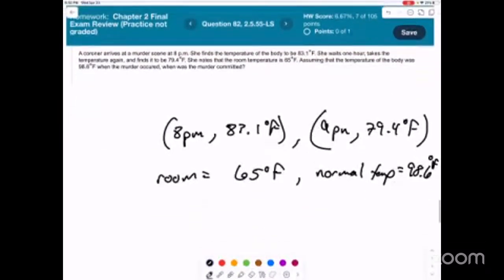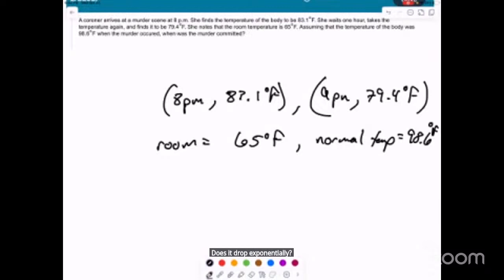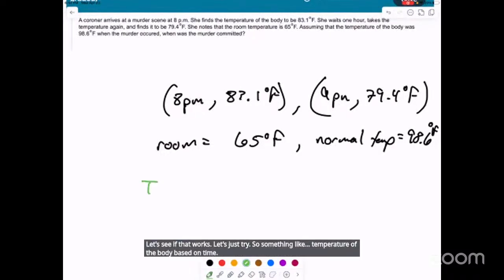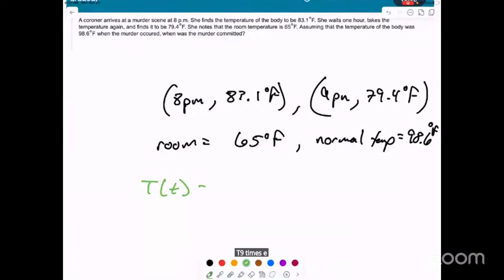Does it drop exponentially? Do we do the exponential decay model? Let's see if that works. Let's just try. So something like temperature of the body based on time, T naught times e to the negative kt. We need to subtract the room temperature in there somewhere. That's the only thing. Give me just a moment before I look it up.